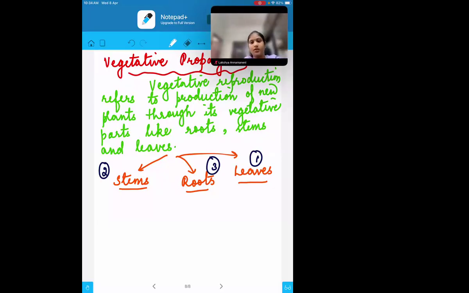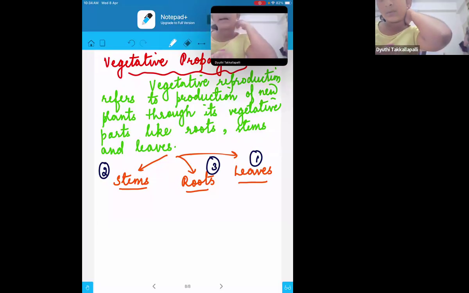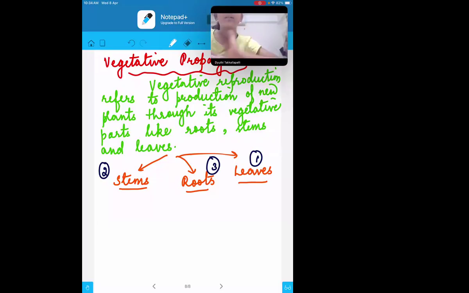Done, Tyuti? Ma'am, I'm writing the last point. Okay, okay.